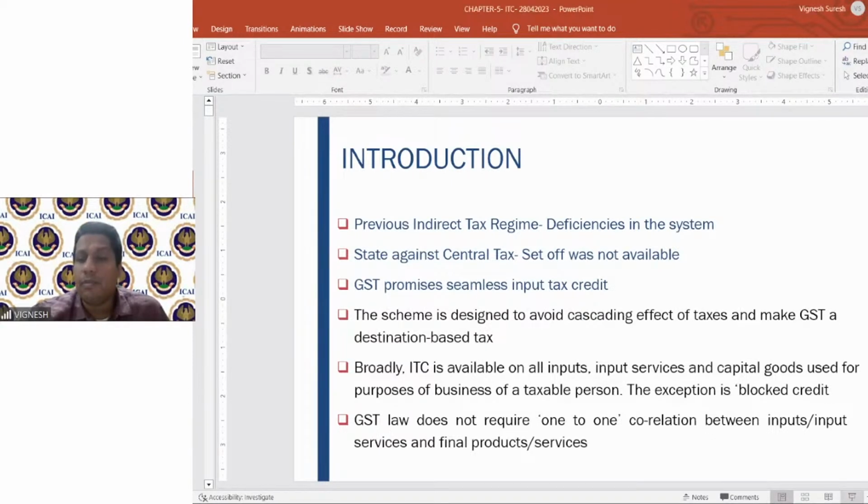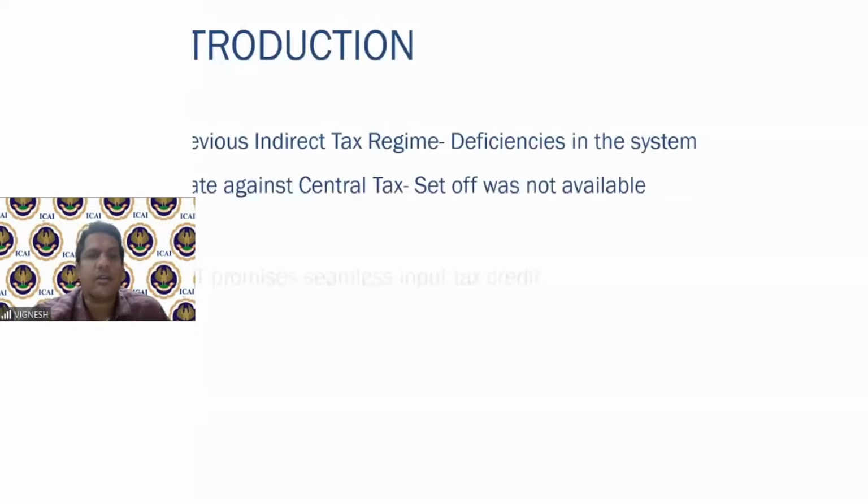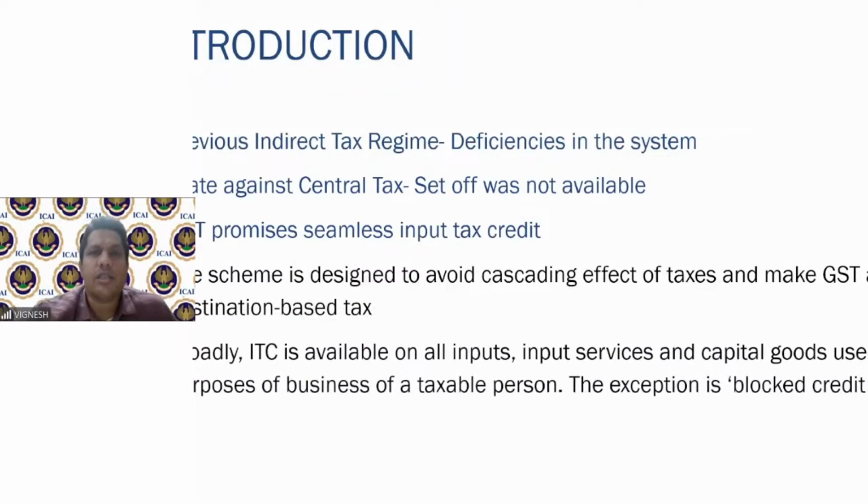Yeah. So the main concept of input tax credit, my dear students, is that whatever tax you pay on any particular business related expense, you need to have the facility of adjusting that when you are making the payment to the government. So if you take a small example here, assuming you are into the business of buying and selling watches.